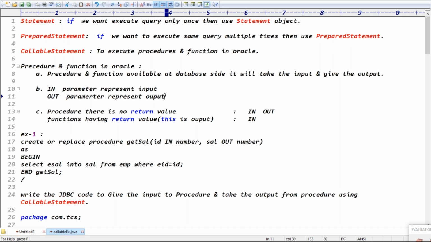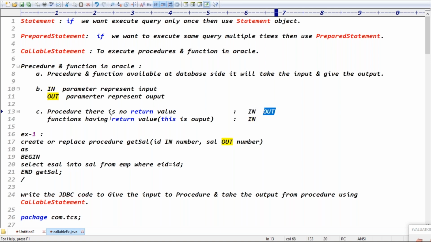So in a procedure, represent the input using an in parameter and the output using an out parameter.